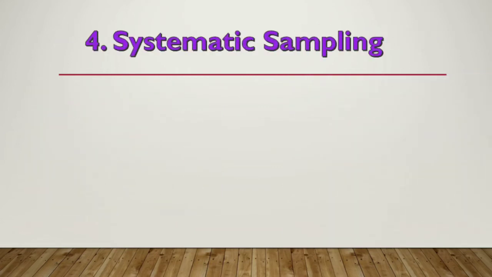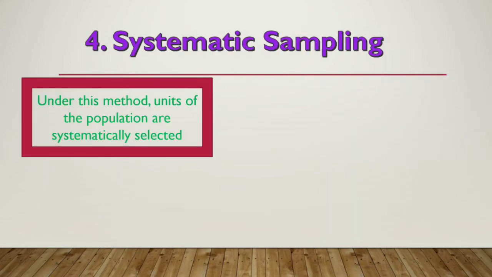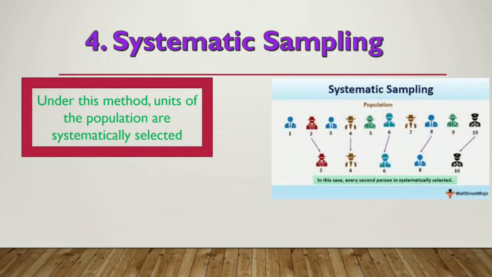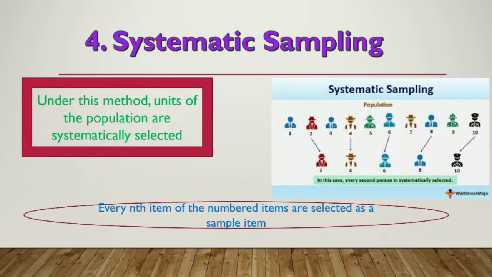Next, systematic sampling. So let us know what is done systematically. In this picture, just have a look. We are having 10 persons, right? What I'm doing is, I have chosen every nth item. Just have a look on this line. Every nth item of the numbered items, I have numbered 10 people, like 1, 2, 3, 4, 5, 6, 7, 8, 9, 10. Every nth item of the numbered items is selected as a sample.